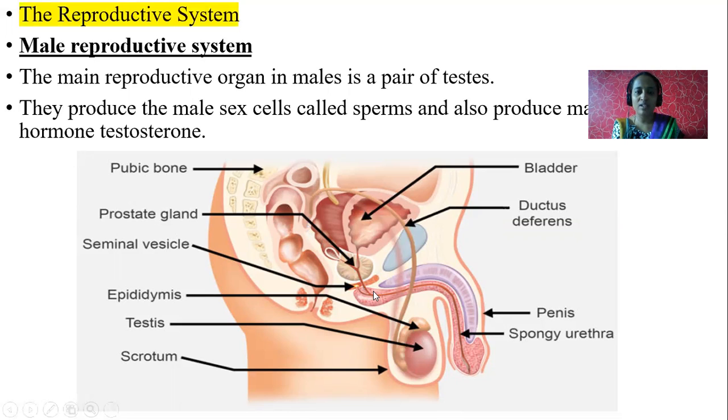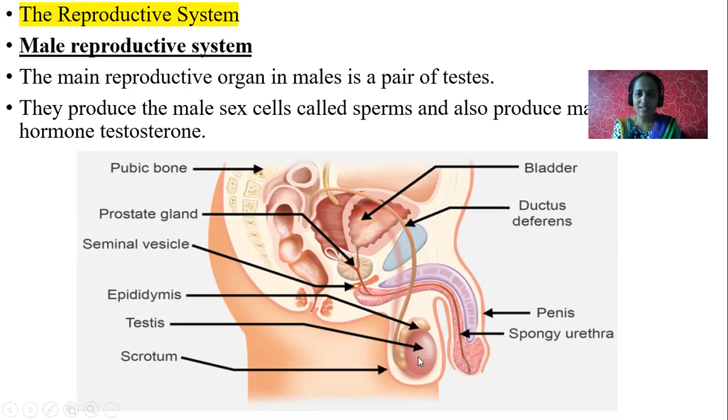This is called the sperm duct. The sperm duct as well as the urine duct fuse together and release their content into the urethra. Urethra is a common passage through which sperms as well as urine are released out. This is about the male reproductive system. You just listen, you just learn these things, it's enough.